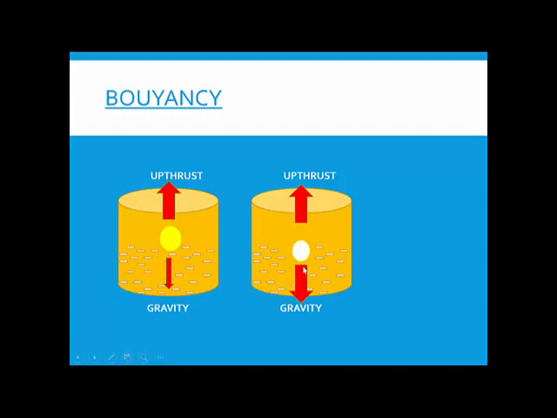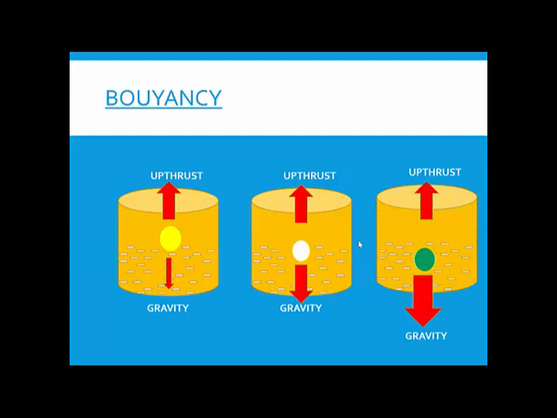Look at this. Now the force of gravity has increased. Why? Because the mass of the ball has become more now. So the more the mass, the more the force of gravity with which it is pulled downwards. Thrust is still the same. Why should the upthrust be the same? Because the amount of water here and the amount of water in the second tumbler is the same. So as long as the level of water is the same, the upthrust is not going to change.